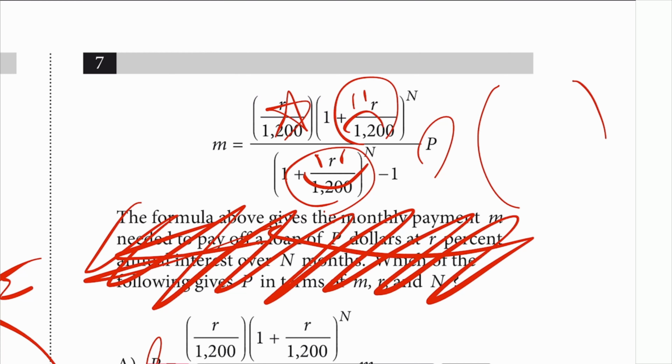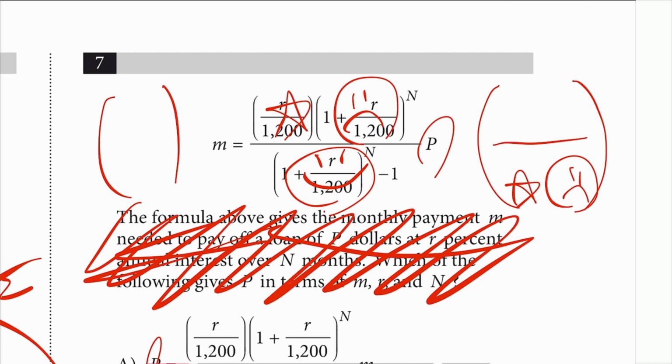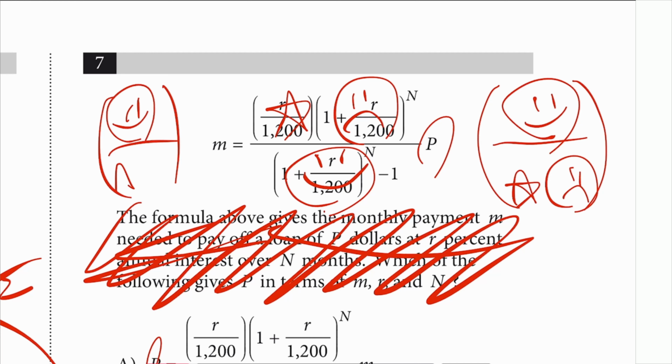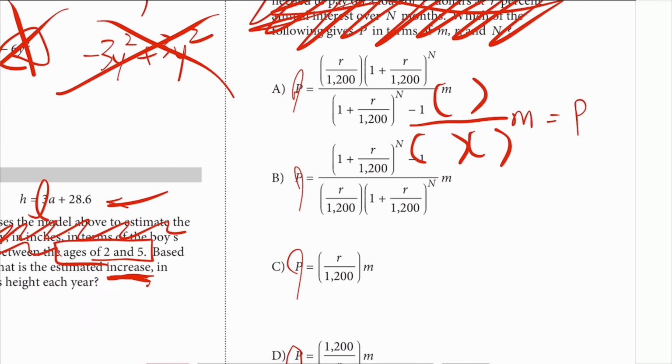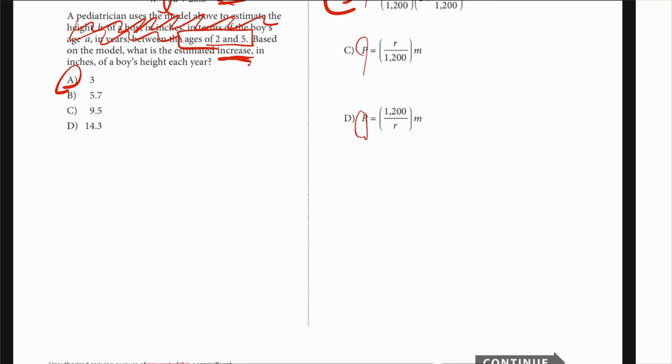So you would multiply both sides by star, sad face, and smiley face, right? To cancel. So you would leave the P alone, right? So that would cancel all that. So what do you get? P is equal to M, and then 1 thing on top and 2 on the bottom. And that basically looks like B. Enough is enough, right? You really don't have to write all that. It's a waste of time.